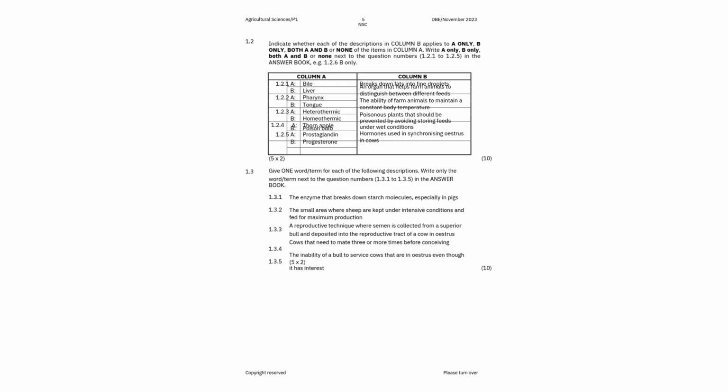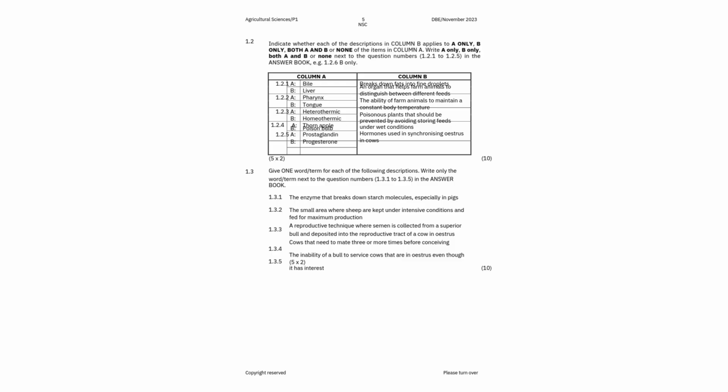So now let's get to it with question 1.2. Indicate whether each of the descriptions in column B applies to A only, B only, both A and B, or none of the items in column A. So write A only, B only, both A and B, or none next to the question number.